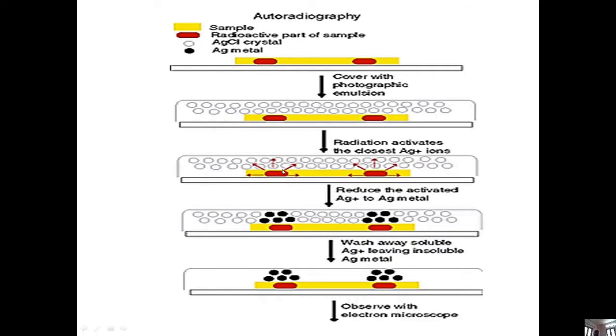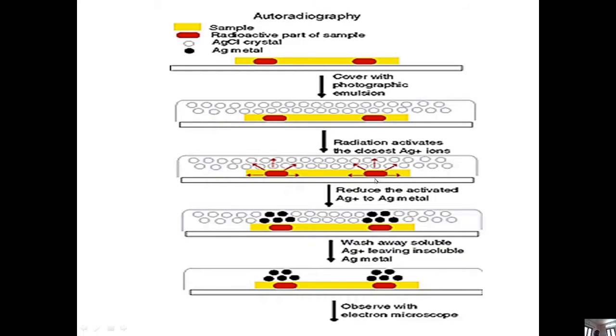After that, we can wash out the other soluble silver ions.